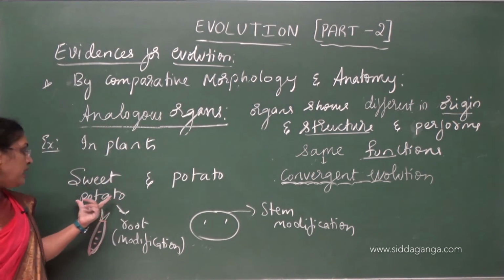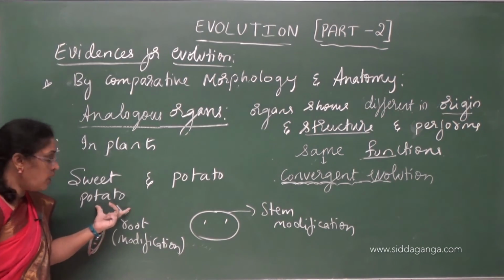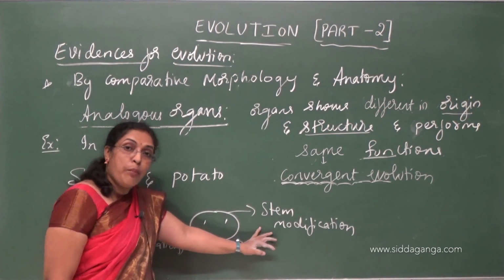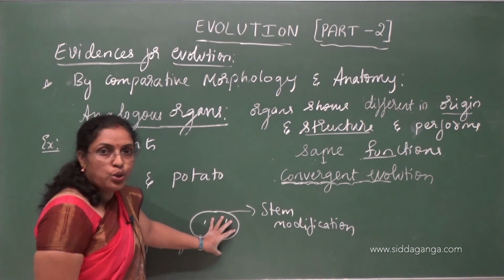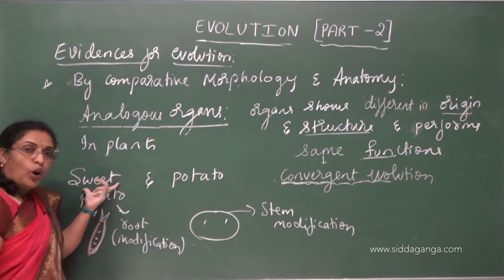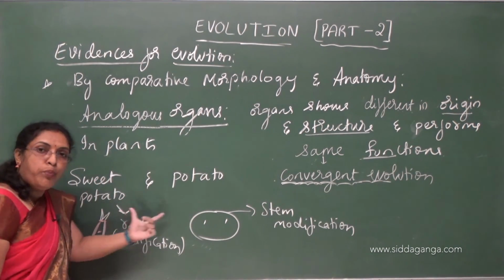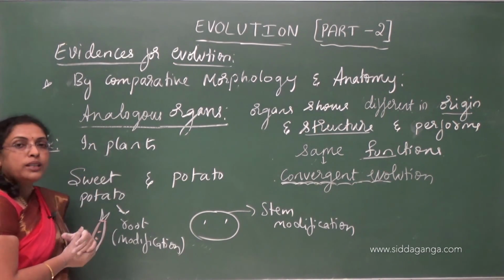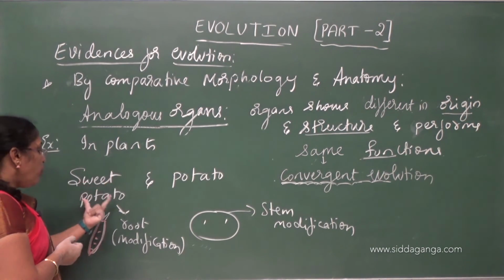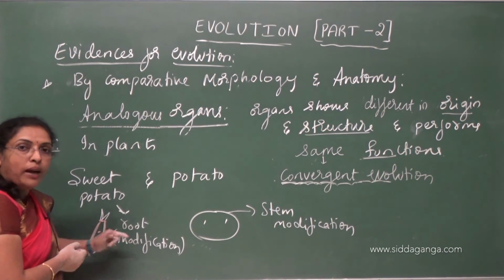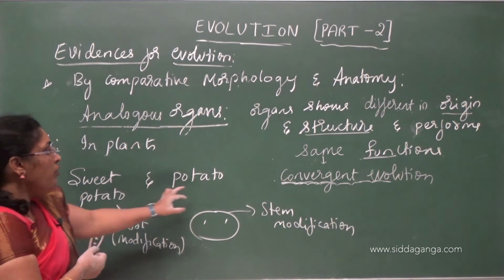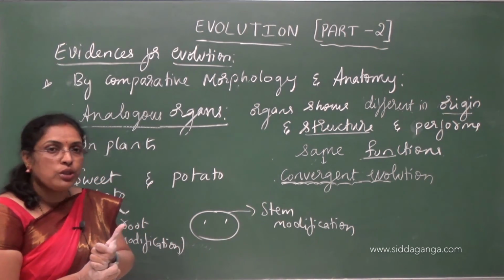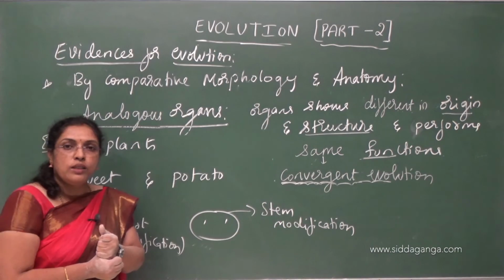So see here, this sweet potato is root modification, but the function is to store the food. Potato shows stem modification, but the function is to store the food. Understood? So origin is different, but the function is same. In both we see the storage of food. That is examples for analogous organs in plants. Sweet potato shows root modification, but main function is to store the food. Even potato, which shows stem modification, the main function is storage of food. So these are examples for analogous organs in plants.